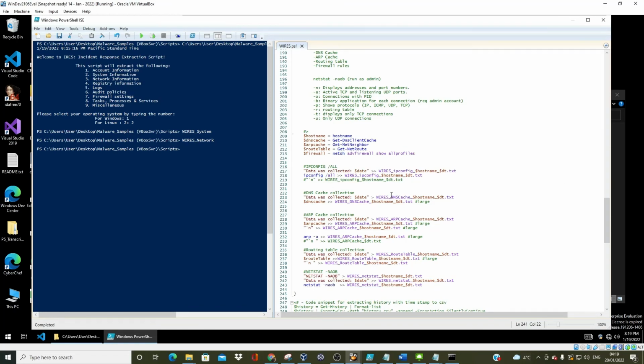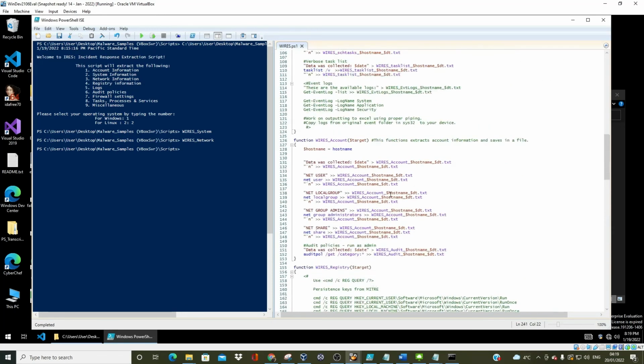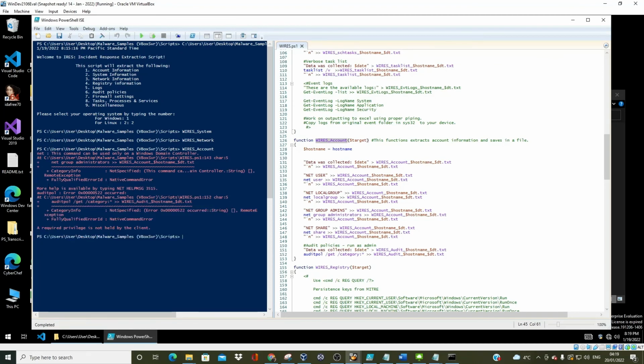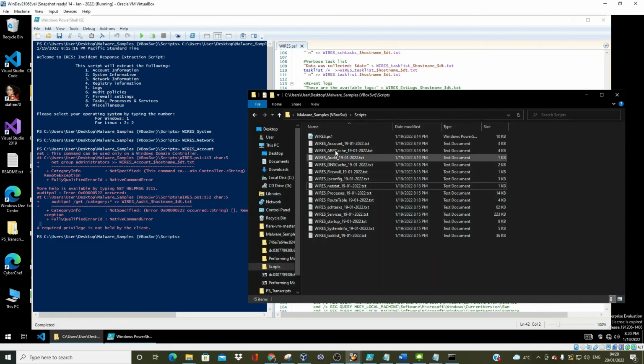And then what else do we want to run? Let us actually go for accounts. So if I do accounts, "This command can be used only on a domain controller." I'm not on the domain controller. Then the group admin, and the other one, audit policy, "A required privilege is not held by the client." So you can see that.